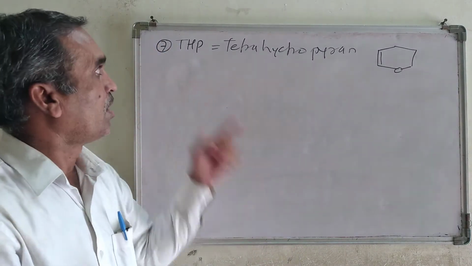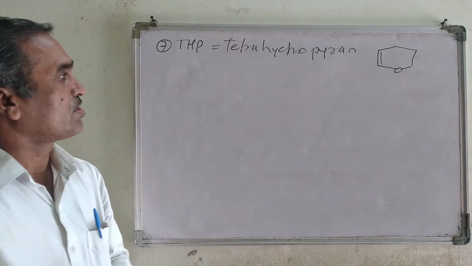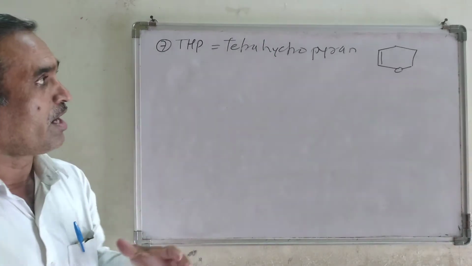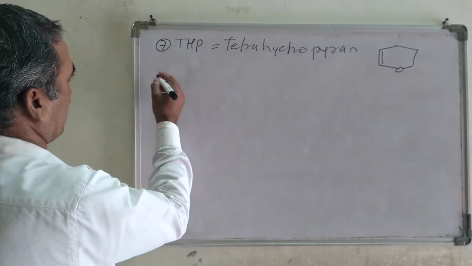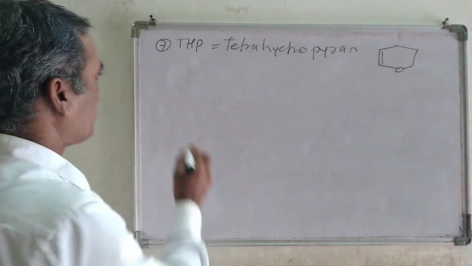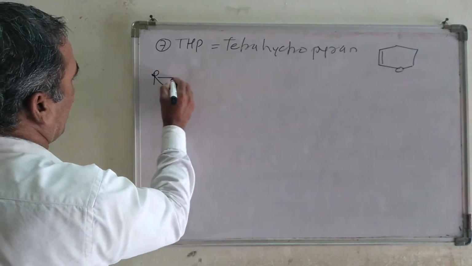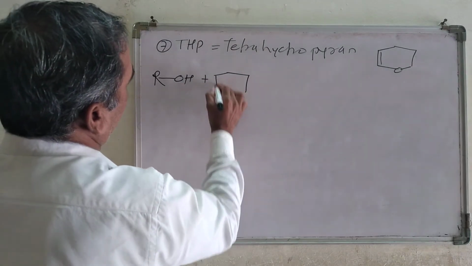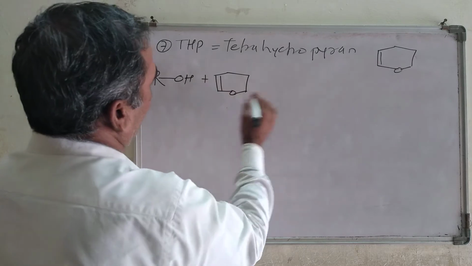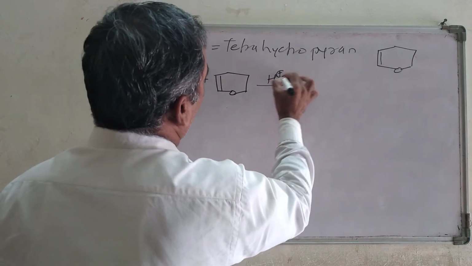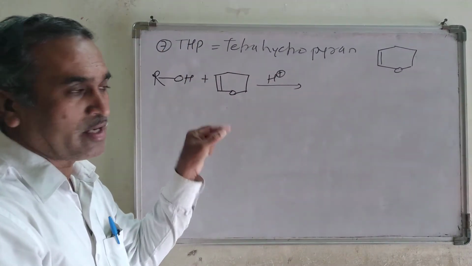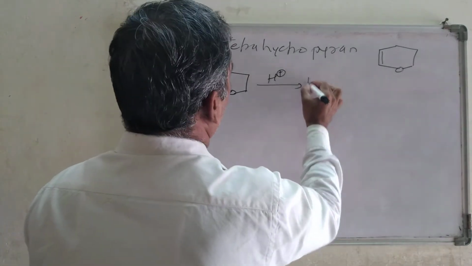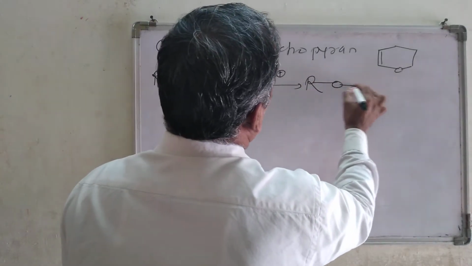Now this is the second one, THP, tetrahydropyran, sometimes referred to as DHP. And now how is it protected? Let us look at the general formula of alcohol, ROH, which will be treated with tetrahydropyran and introduced under acidic condition, H plus, a proton, so that we get the product RO.